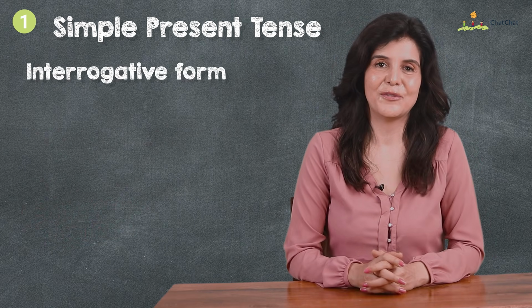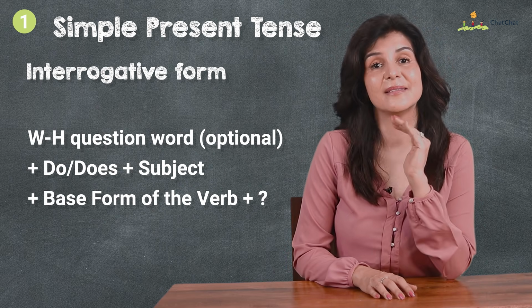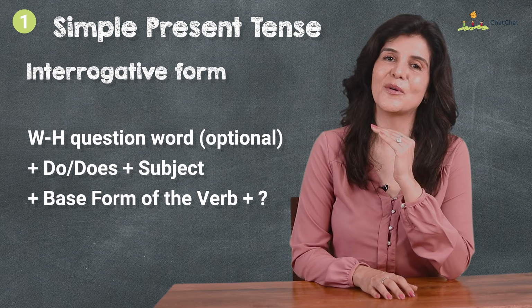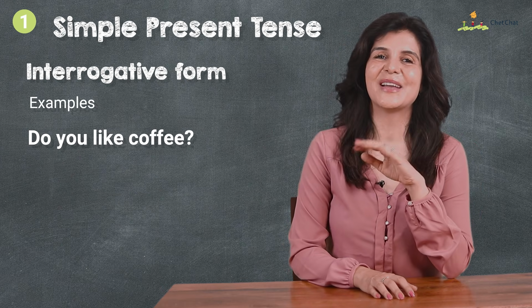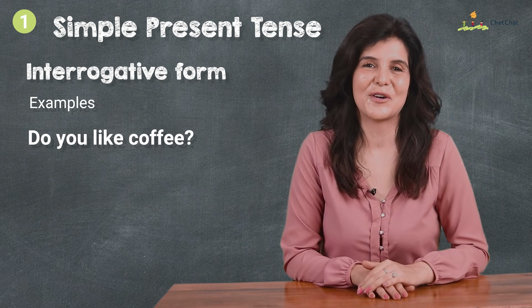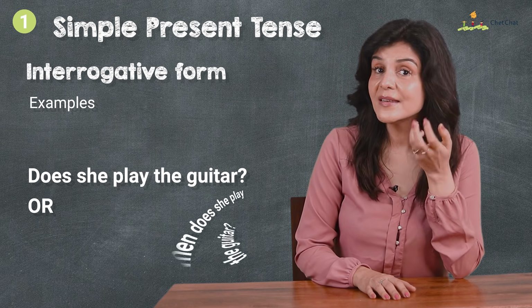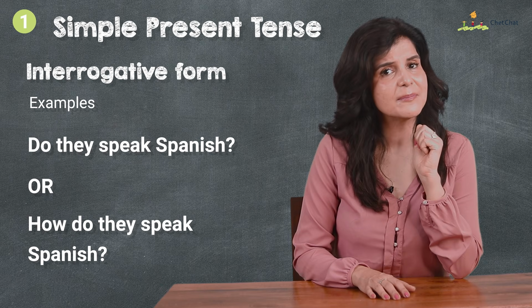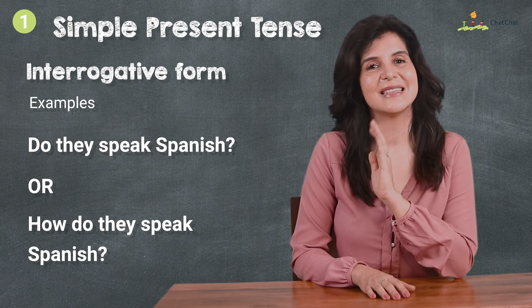Now, interrogative form. WH question word optional plus do, does plus subject plus base form of verb and question mark. Do you like coffee? Okay, coffee lovers, tell me which type of coffee you like. Does she play the guitar? Or when does she play the guitar? Do they speak Spanish? Once again, I, you, we, they do, and he, she, it does.